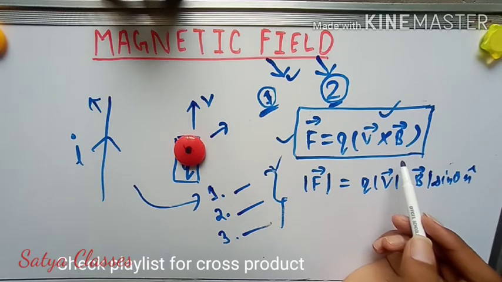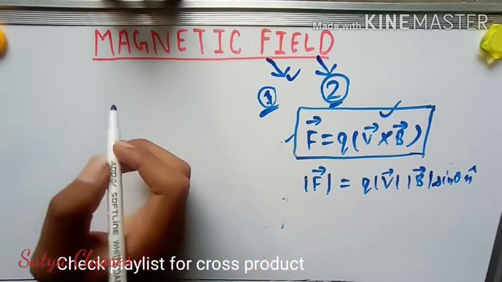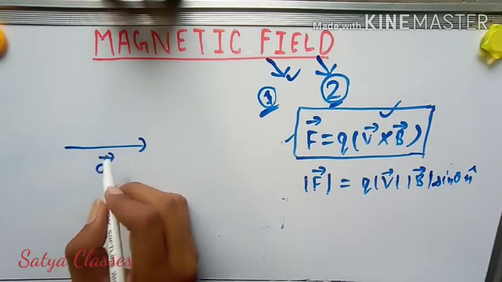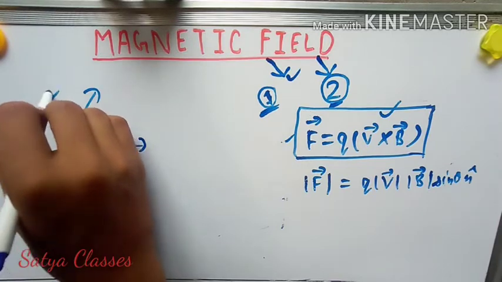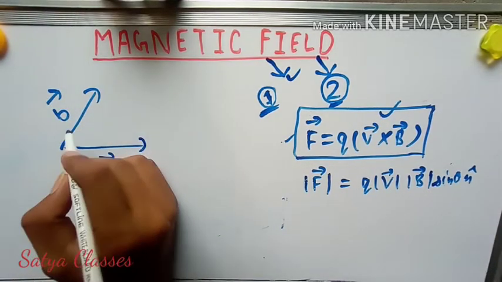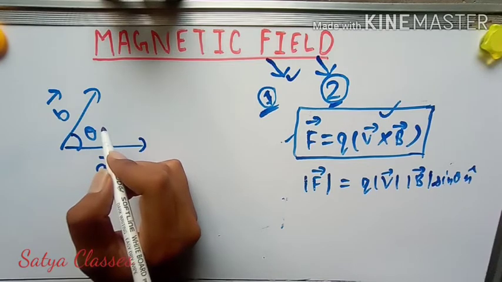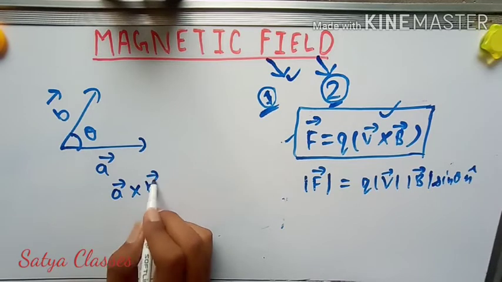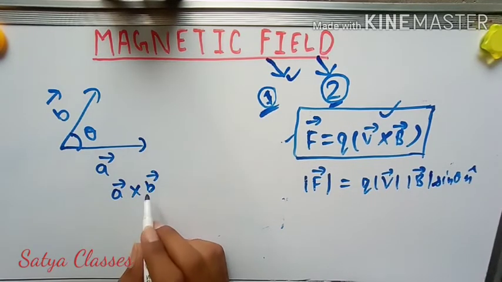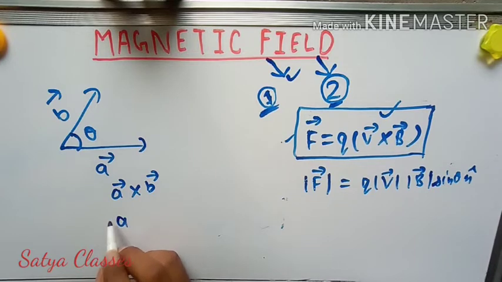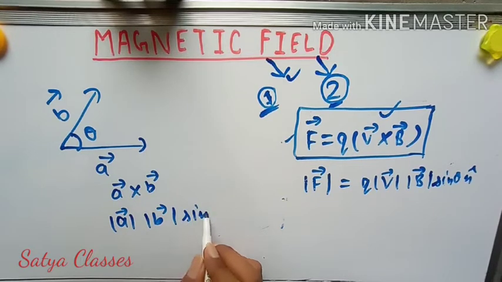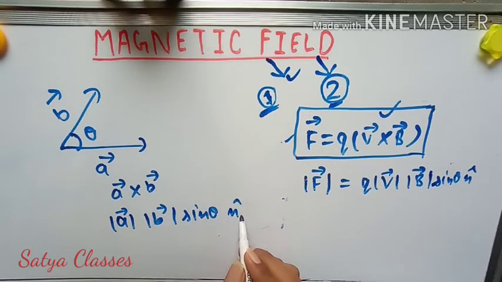So let me free up space. For understanding cross product, I have chosen two vectors, vector A and vector B, and they are at some angle. The angle is theta. Now when you cross them, A cross B, its magnitude will be equal to mod of A, mod of B, sine theta, and there will also be a direction that is indicated by n cap.